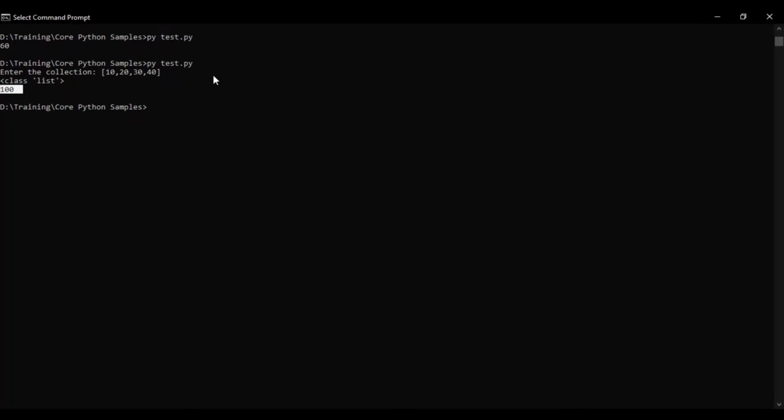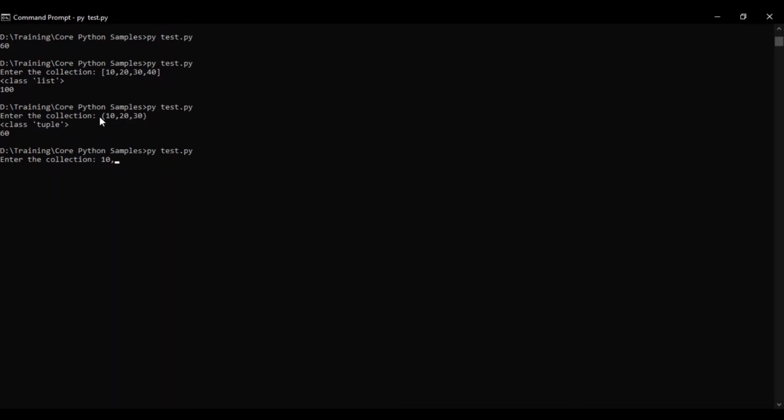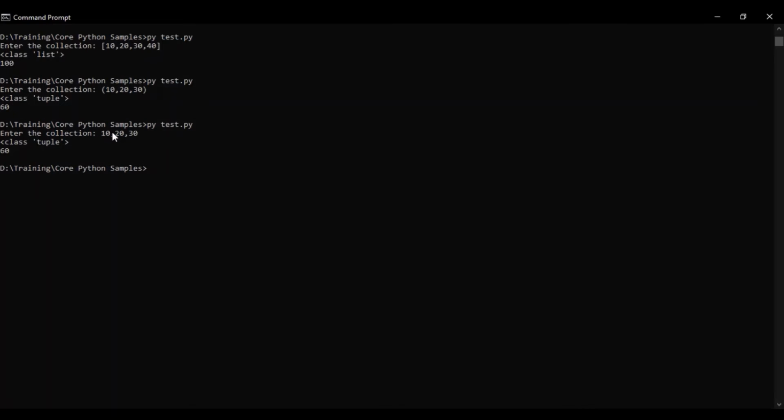Because for a list we give square brackets. If I give it like this, 10, 20, 30, it would take it as a tuple. So we can enter any collection inside the eval function, there is no issue. If I just simply type 10, 20, 30, then also it would be taken as a tuple type only. It would not be considered any other type, and it would not throw any error.